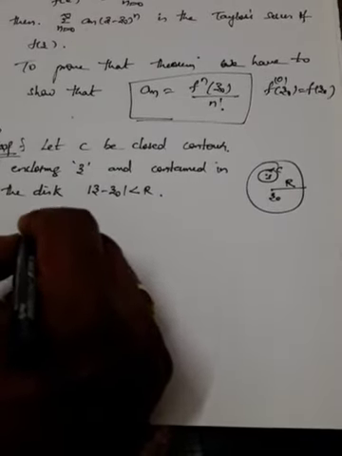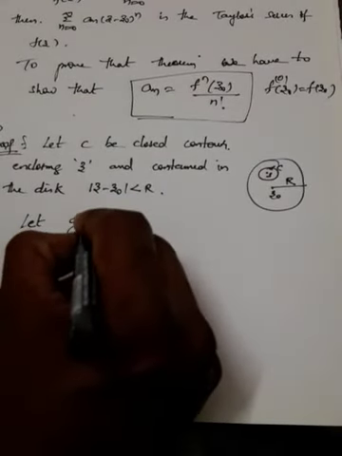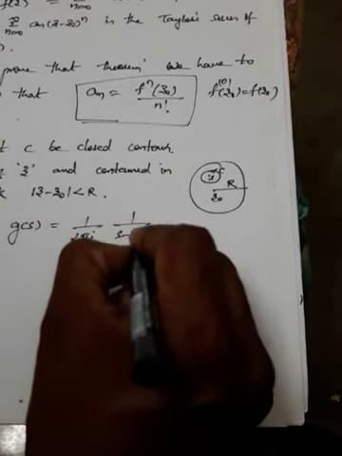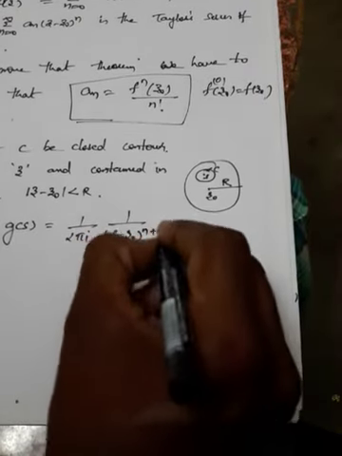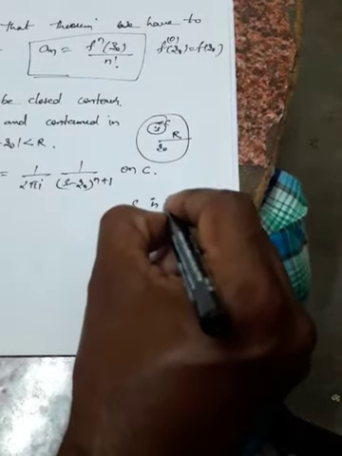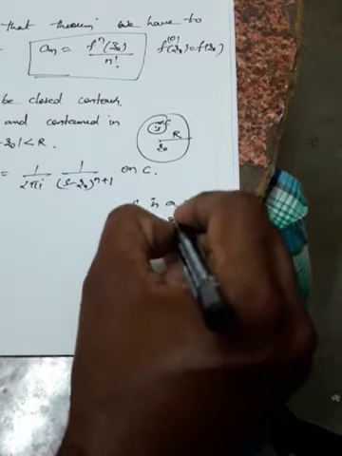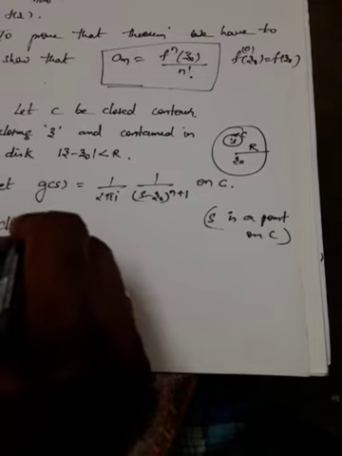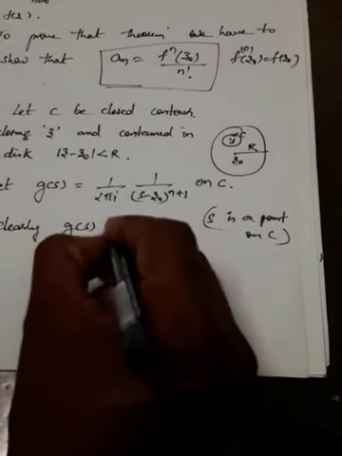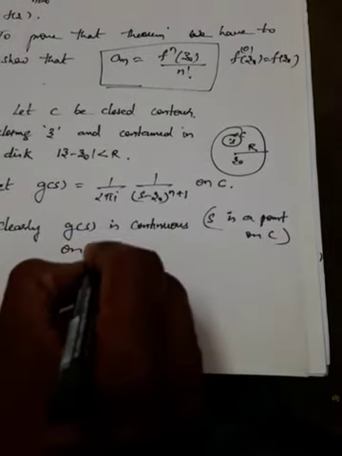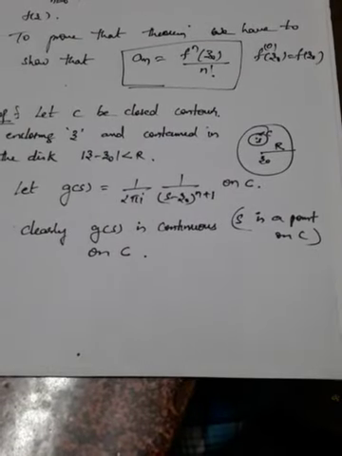We'll consider g(s) as 1/(2πi) times 1/(s − z₀)ⁿ⁺¹ on C, where s is a point on C. Now we are choosing g(s) in such a way that it is 1/(2πi) times 1/(s − z₀)ⁿ⁺¹. So clearly g(s) is continuous on C.